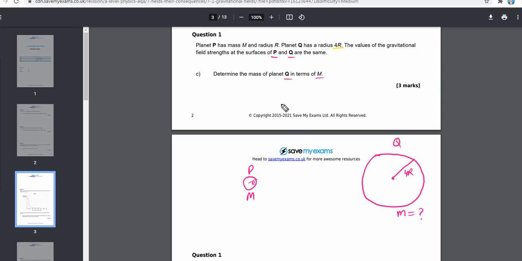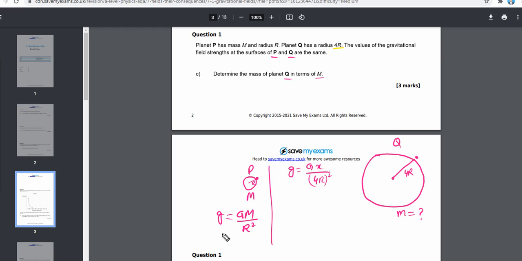But the one piece of information that we have been given is about the gravitational field strengths. So the gravitational field strength on the surfaces of both the planets is the same. So the gravitational field strength on planet P is g equals Gm over capital R square, and on this planet that would be g equals Gx over 4r whole square, as we do not know the mass.